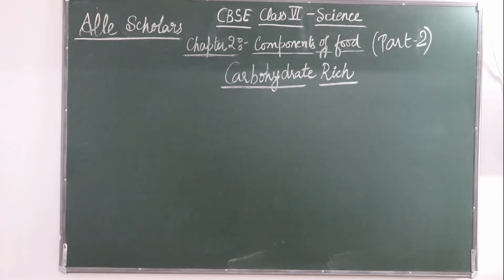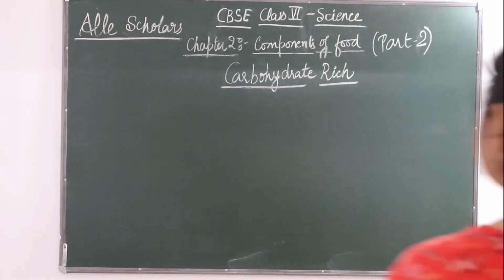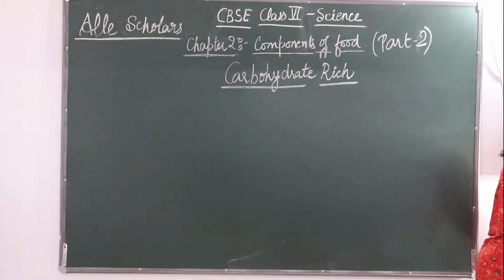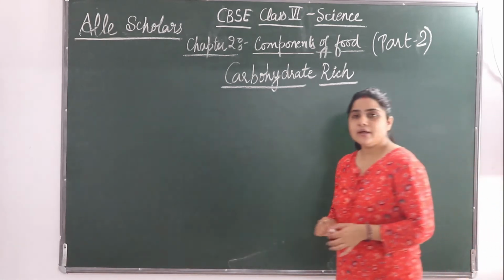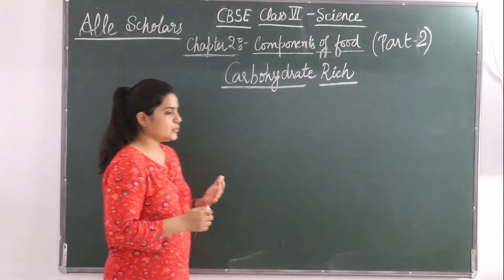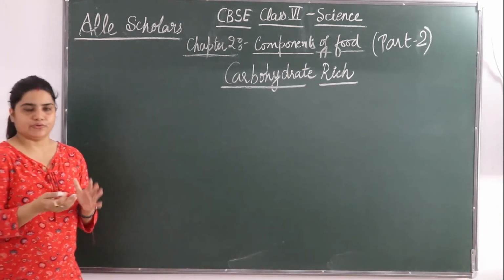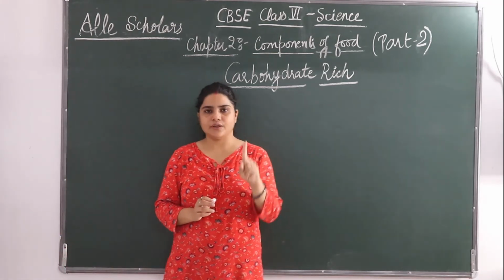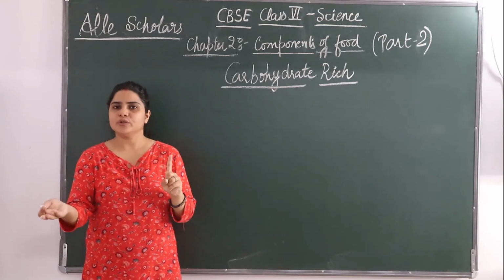So now we will see which food is called carbohydrate rich. Why do we call some food carbohydrate rich? Okay, so most food items usually have more than one nutrient. It's not necessary that a particular food is having only one nutrient. It can have more than one nutrient.